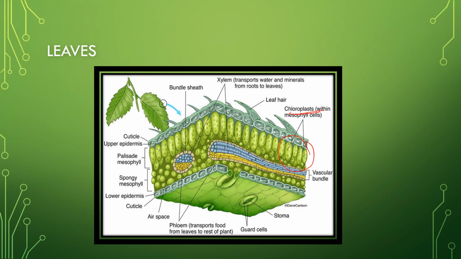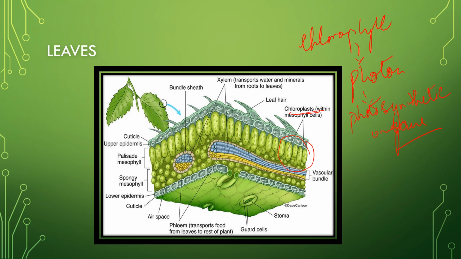So chlorophyll is absorbing the photons, the units of sunlight. So chlorophyll is absorbing the photon, which is present in the sunlight. And that is why what are leaves called? These leaves are called the photosynthetic organs. As they are absorbing the photons, they are called the photosynthetic organs. Is it clear?